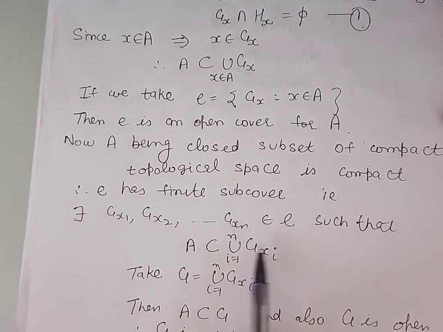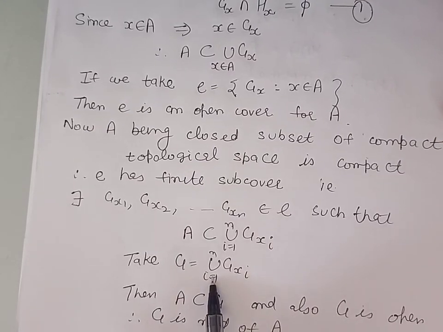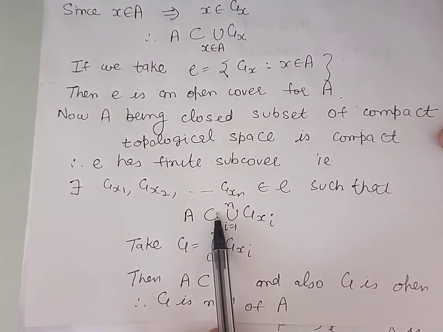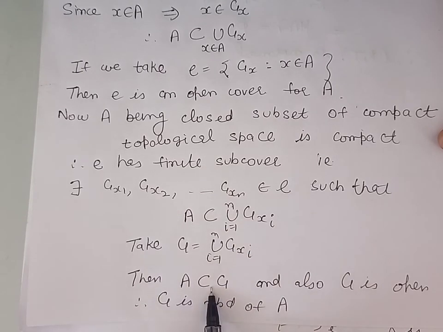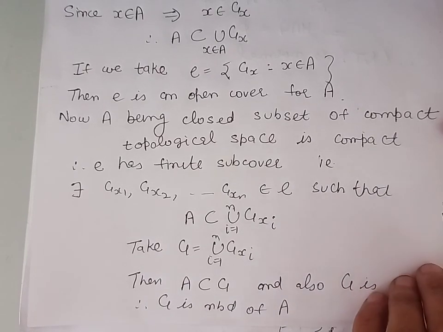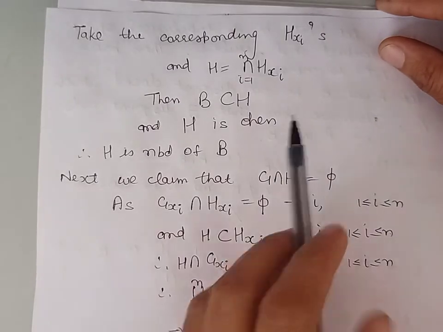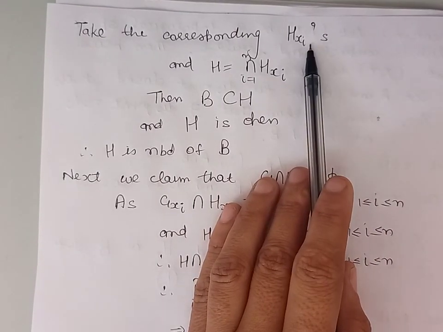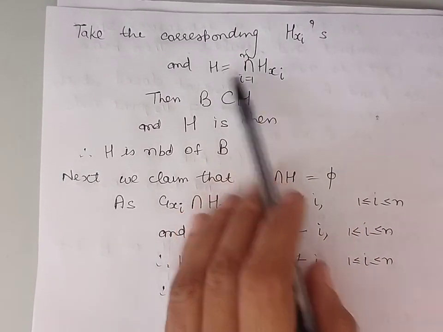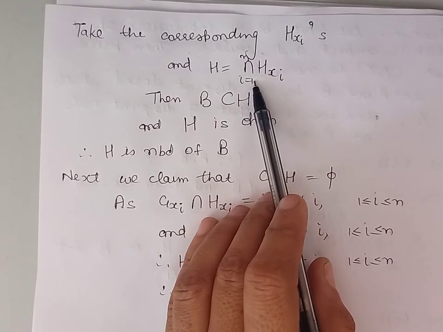Now let us denote this set by G. So from here we have obtained A is contained in G and also G is open. So we can say that G is a neighborhood of A. Now it remains to find the neighborhood of B. So let us take the corresponding Hxi's and let H be their intersection.